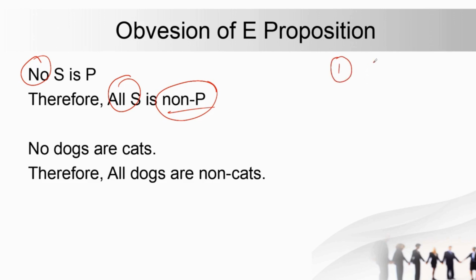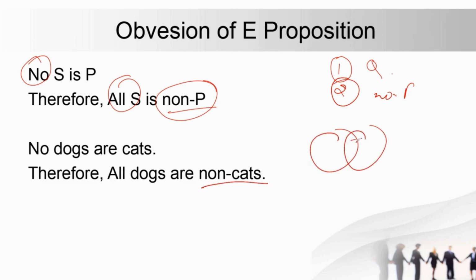First जो आपका quality है वो change होगा and the second step is non-P. So no dogs are cats. No dogs are cats. All dogs are non-cats. So again if you'll see the diagram also it will be same. यहाँ पे आप shade करोगे and in case of the obversion also it will be the same.